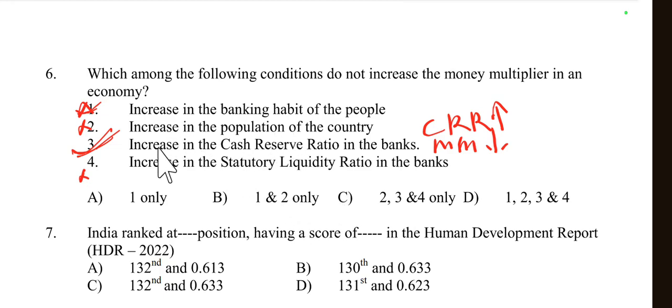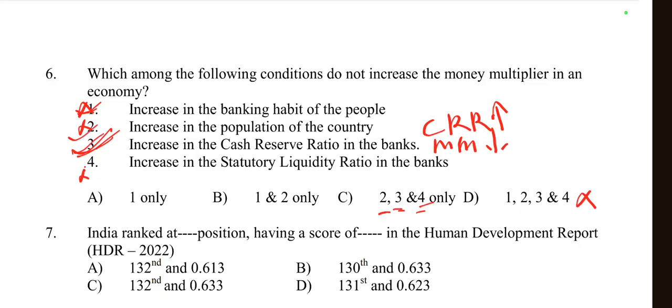But here the most accurate answer is option number 3, either 2, 3, 4 or 1, 2, 3, 4. So 1 is not correct here, so we may include 2, 3, 4.